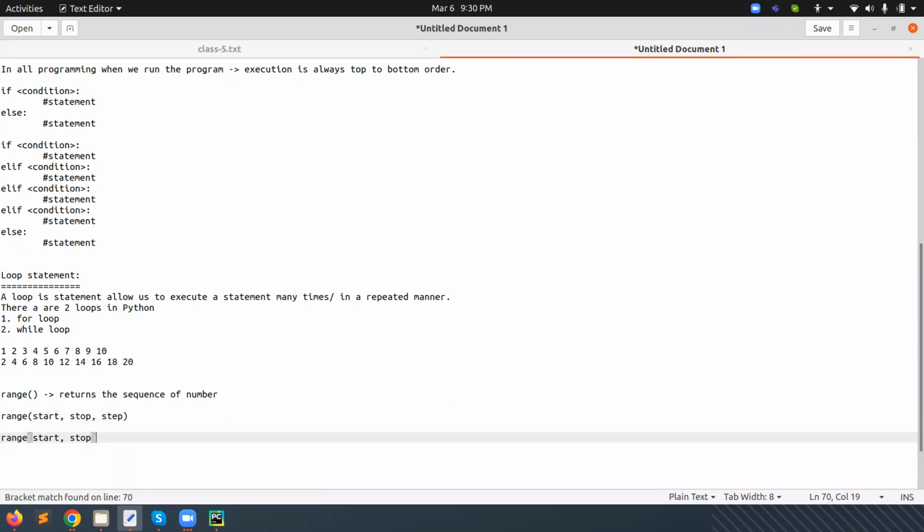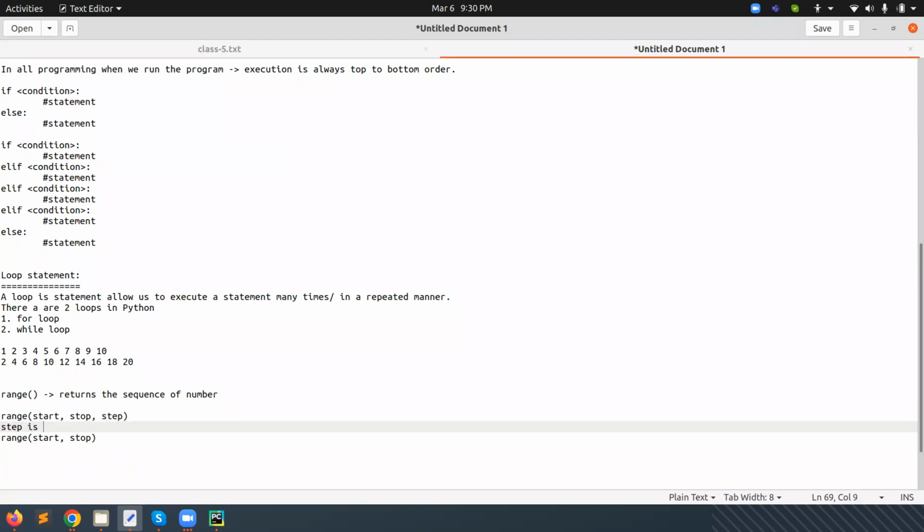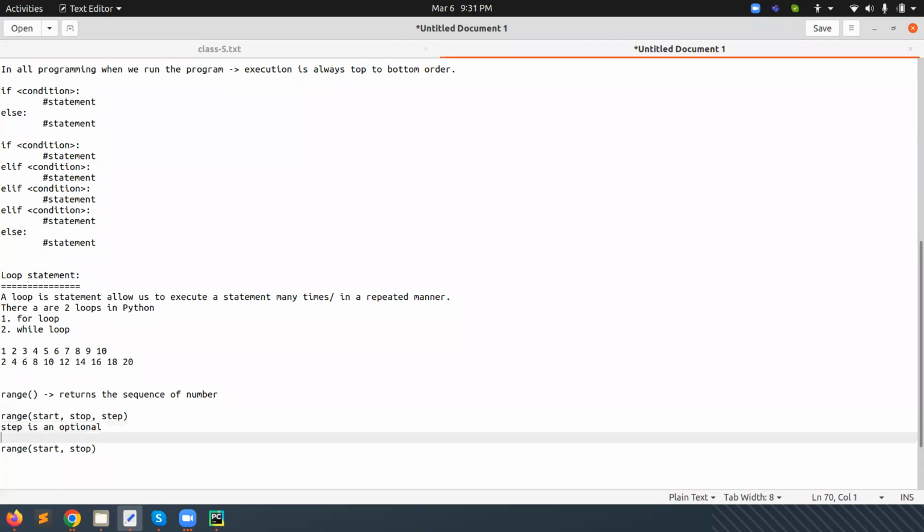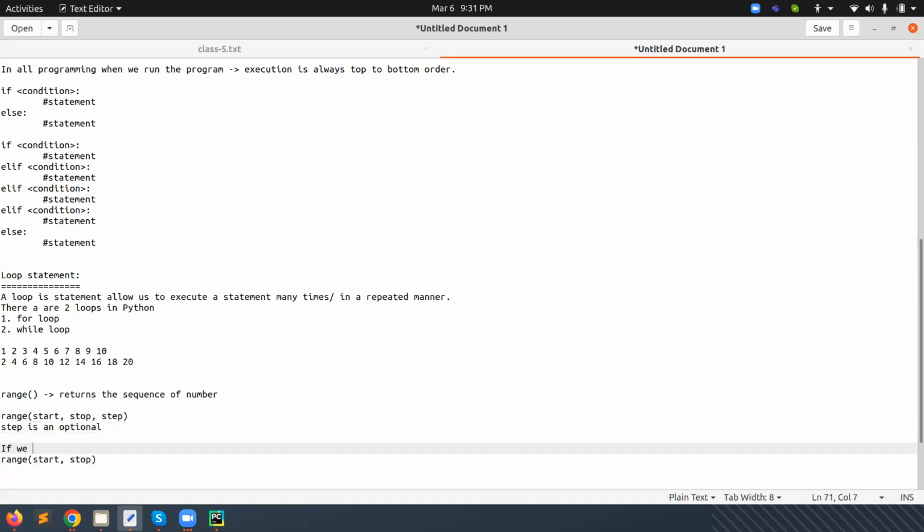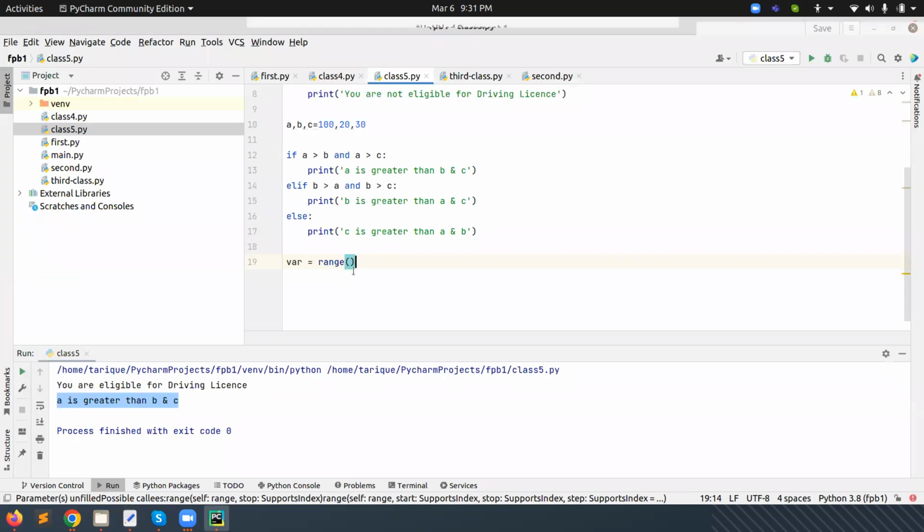Step is optional. If we have not defined a step, by default it will take one value, incrementing one by one.